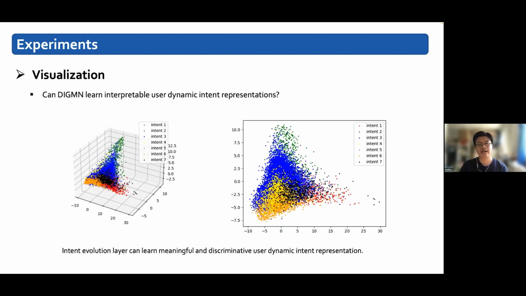In the end, we wonder whether Digman can learn interpretable user dynamic intent representations. We use PCA to reduce the dimension of dynamic user intent representation from 32 to 3 and 2. In the test dataset of the session level user engagement forecasting task, the label of each sample is the user's most frequent intent in the past 2 weeks. As shown in this figure, we can find that the intent evolution layer can learn meaningful and discriminative user dynamic intent representation.